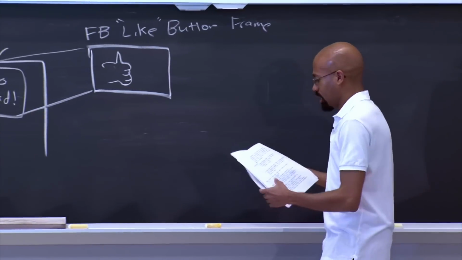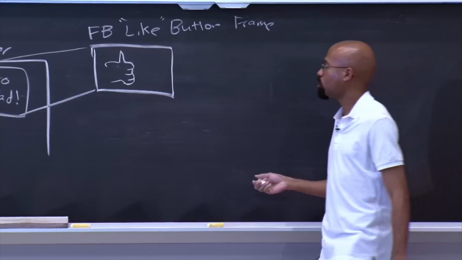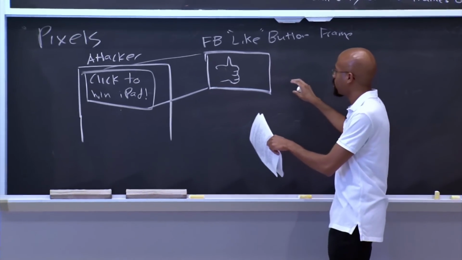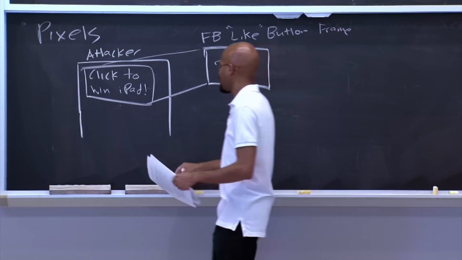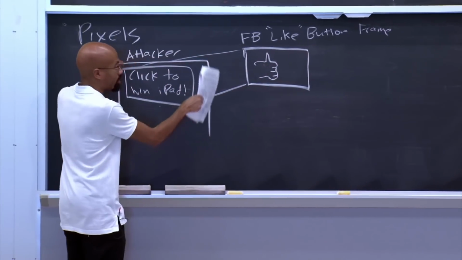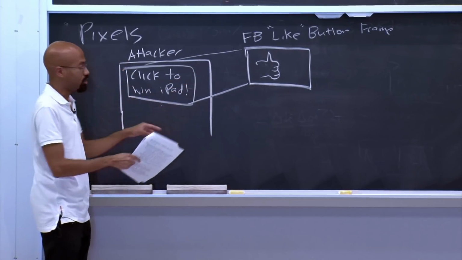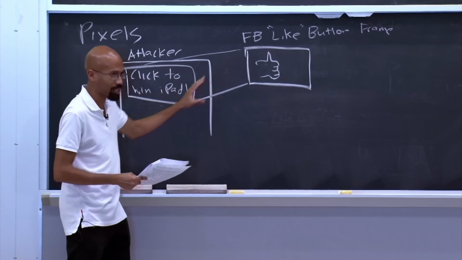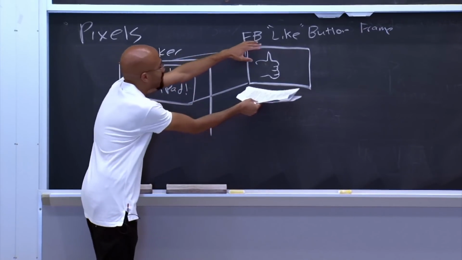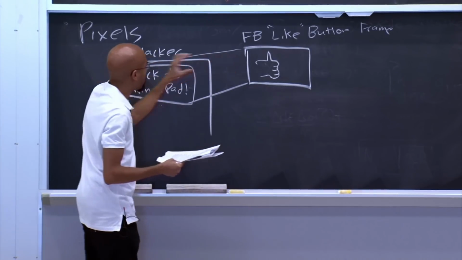Yeah. Sorry, what do you mean the parent gets to draw over anything? So what I'm trying to indicate here is that visually speaking, what the user just sees is this. Oh, that's the parent. Yeah, this is the parent frame. That's right. This is the child frame. So visually speaking, the user just sees this. But using the miracle of my Da Vinci style drawing techniques, this is actually overlaid atop this transparently, right? And so that's the child frame. That's the parent frame.